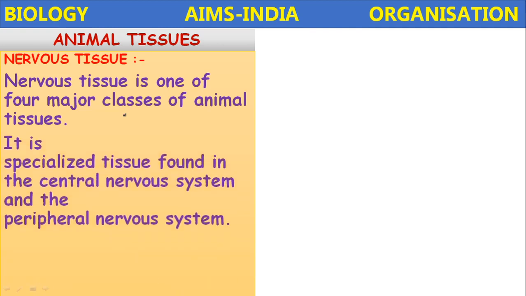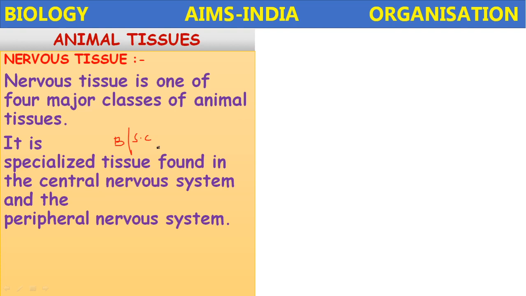It is a specialized tissue found in the central nervous system and the peripheral nervous system. The central nervous system consists of the brain and spinal cord. What are the parts of the central nervous system? Brain and spinal cord. The peripheral nervous system includes nerves which arise from the brain and spinal cord.